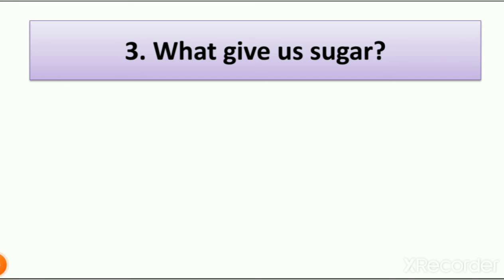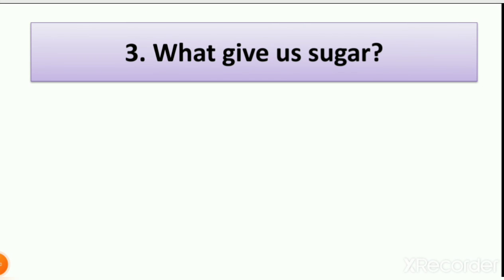Then question number 3, what give us sugar? So when we learn about tea, coffee and sugar, we learn that we get tea, coffee and sugar from plant. So sugar is a white color small cubes which we use in our food.